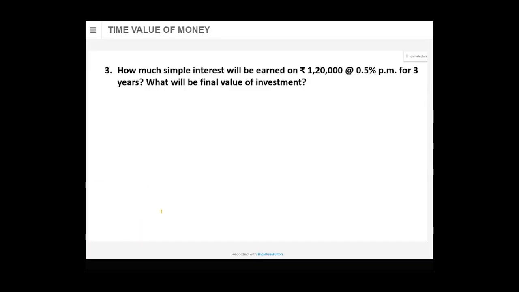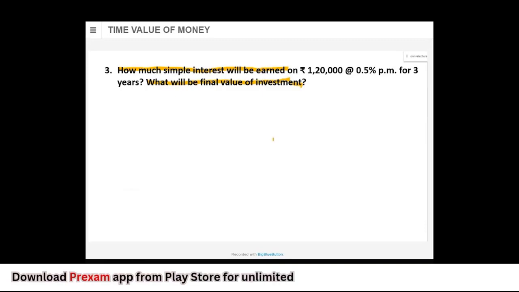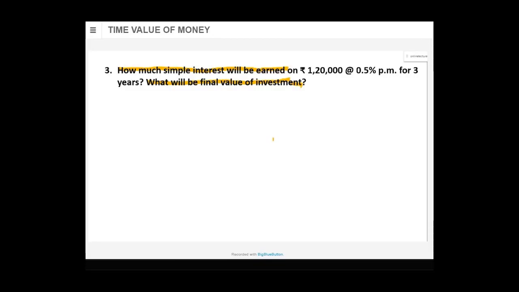Then why are you giving me only one answer? Here it says how much simple interest will be earned. This is one. And then here it says what will be the final value of investment. So two questions are there. So give me two answers with a comma in between. First interest and then final value of investment. Give both answers. Interest comma amount. I want the answer in the form of interest comma amount.